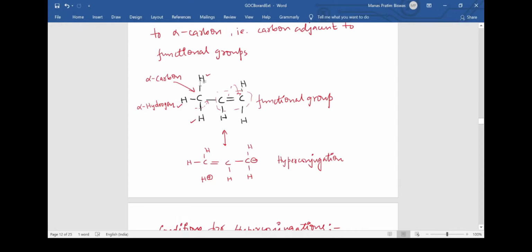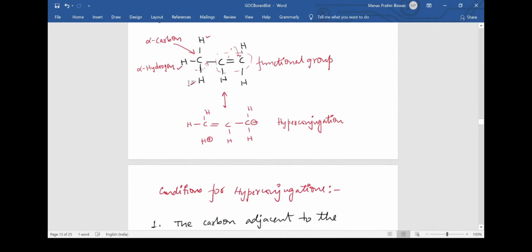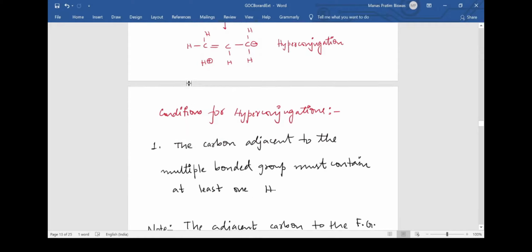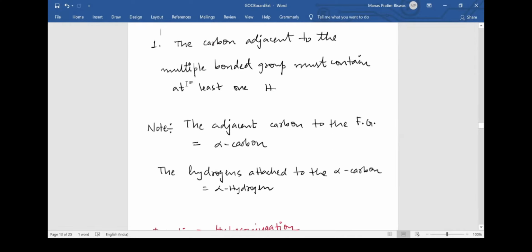Suppose there were by some means only two hydrogens, for example if here there was another carbon and this chain continued to the left side. Then we could say that only two hydrogens can undergo hyperconjugation, and the hyperconjugation for this structure would be less. Basically what I'm trying to say is that the more the number of alpha hydrogens, the more hyperconjugation will take place.